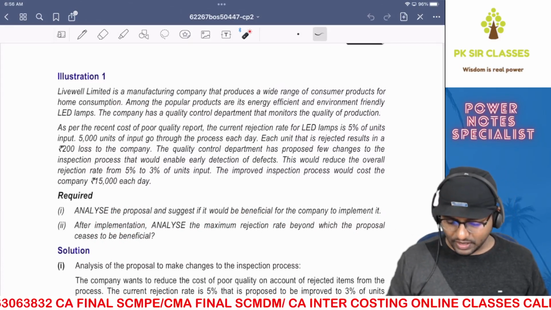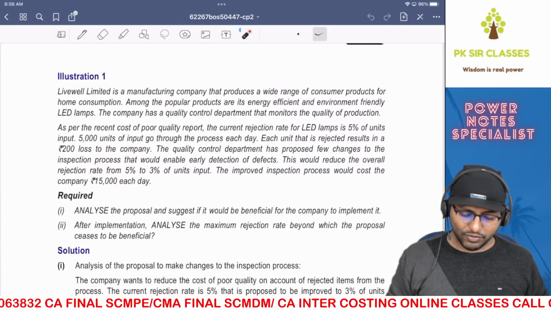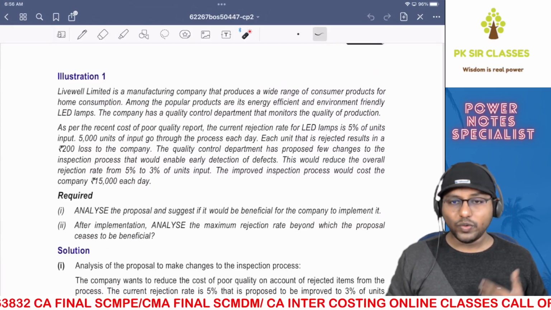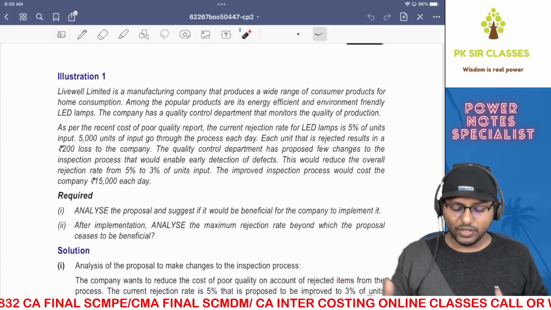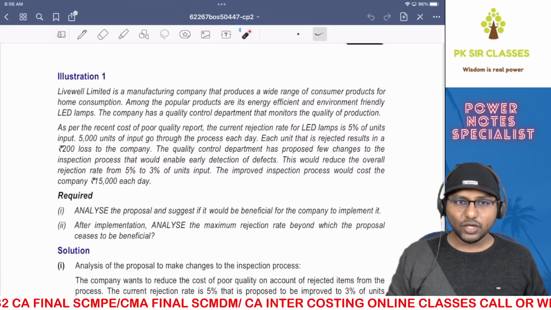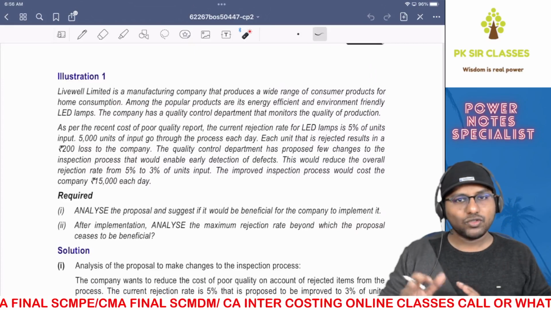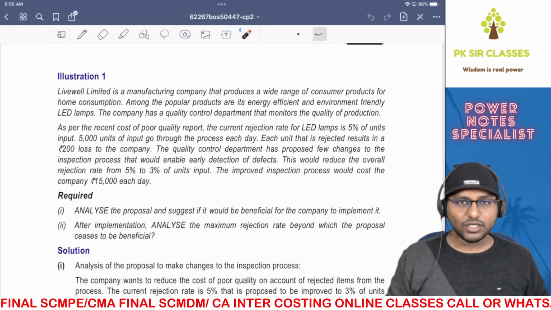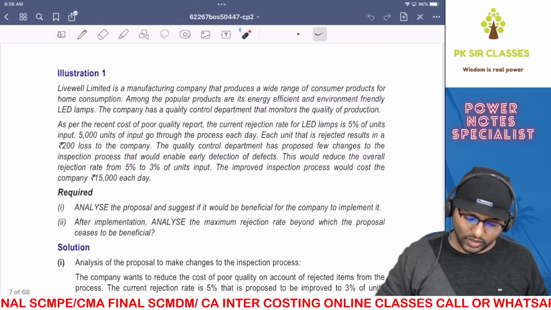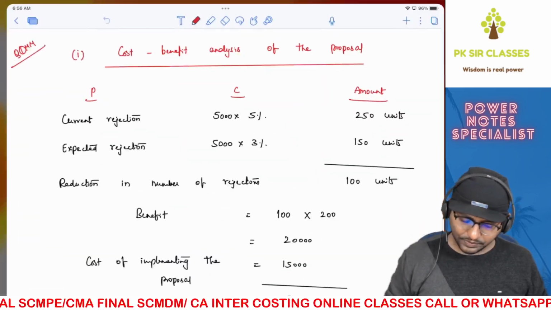That is the question. Since this is rapid revision, I cannot give you time to read the question. If you want to read the question again, after each question you can pause the video, read and understand the question, take your own time, and then play the video so that you can continue with the rest of the session. Is that clear? Right, let's go on with the solution now.